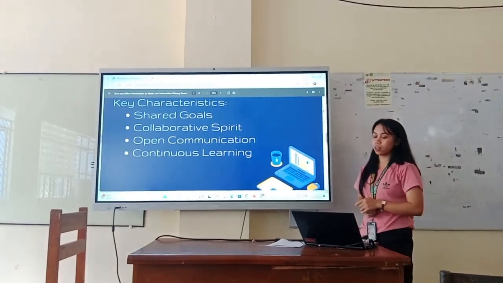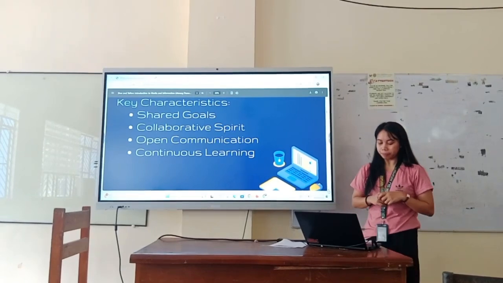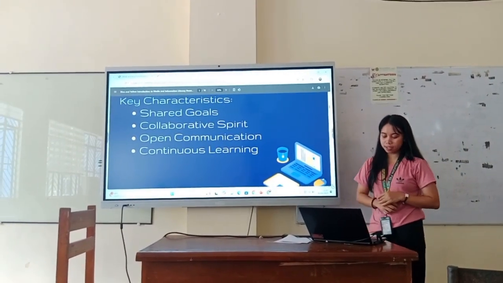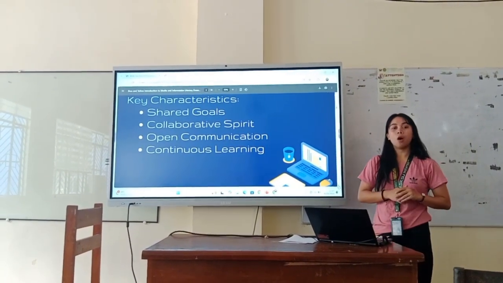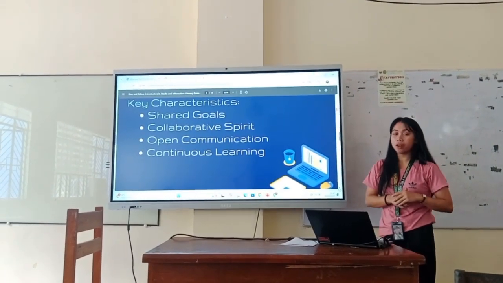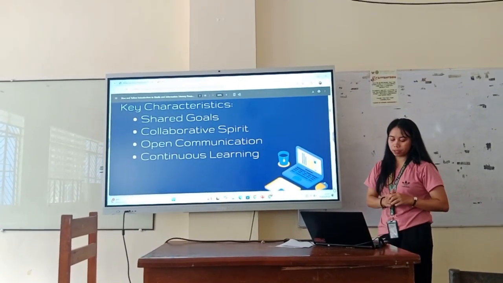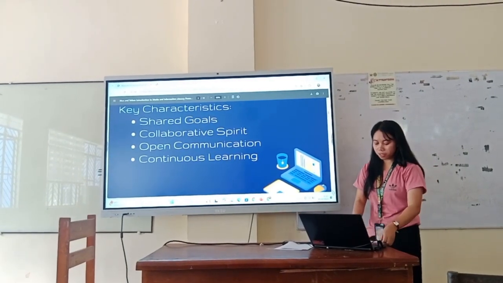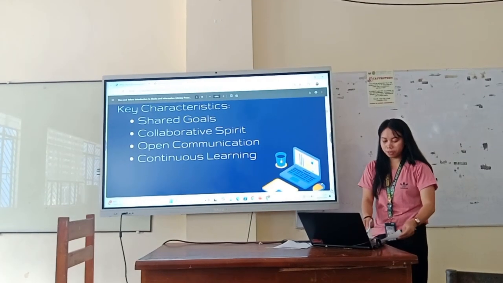And the next one is collaborative spirit. Learning is seen as a shared experience, with a willingness and enthusiasm to work together with others towards a common goal. Next is open communication. Everyone is encouraged to speak, listen, and provide feedback to each other. Next is continuous learning. Members are always evolving through interactions and self-reflection.